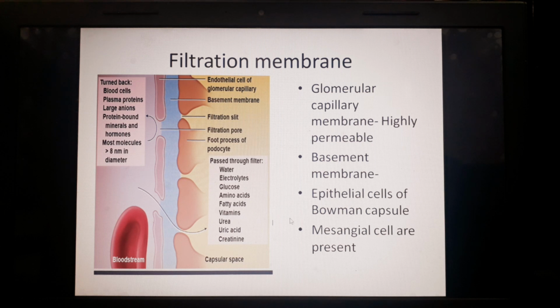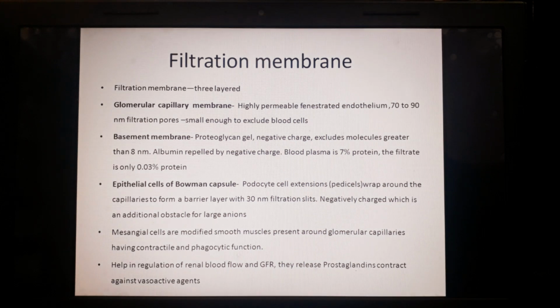That's how they regulate the blood flow into the capillary. They also release some vasoactive agents called prostaglandins. Mesangial cells are modified smooth muscles present around the glomerular capillaries, having contractile and phagocytic function.